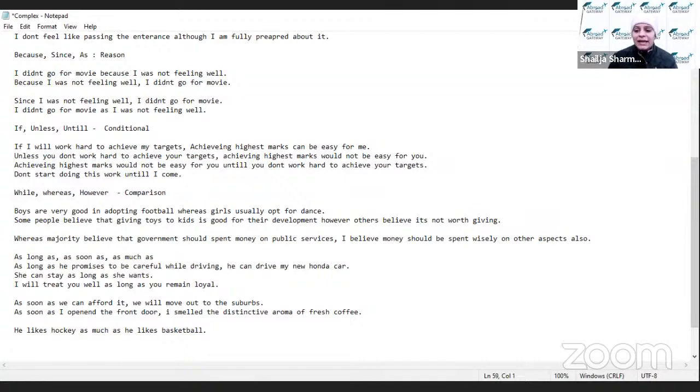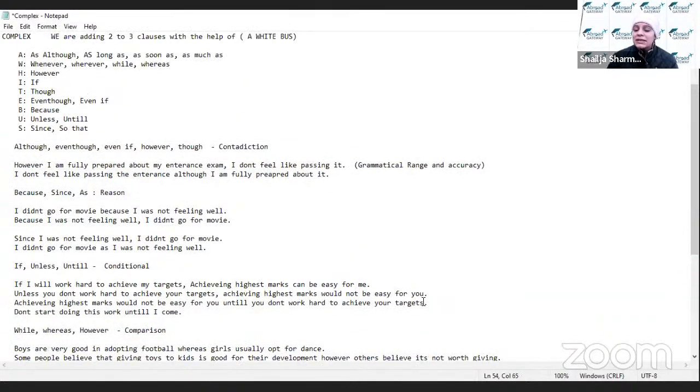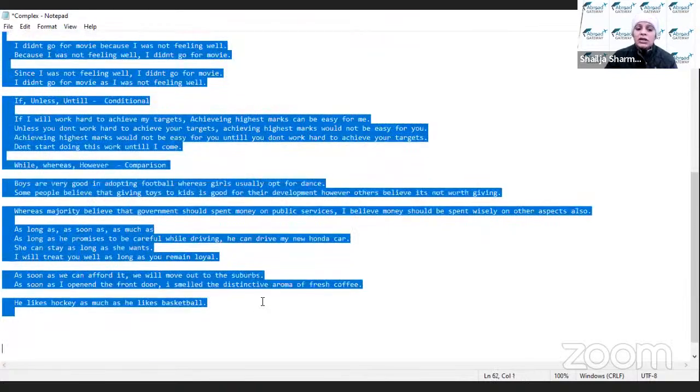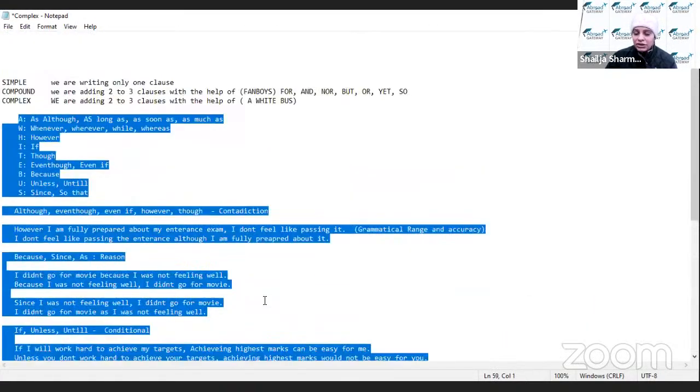If anybody has any doubt in this, you can message me in the chat box. I'll read the chat box and I'll revert back to you. But I want कि आप इन सबको ज्यादा से ज्यादा प्रैक्टिस करें. I will share this particular list in the link mentioned below, and I will also share this link in the WhatsApp, so that you can practice these conjunctions at home, and you would be able to use them frequently while writing an essay as well as your task one.